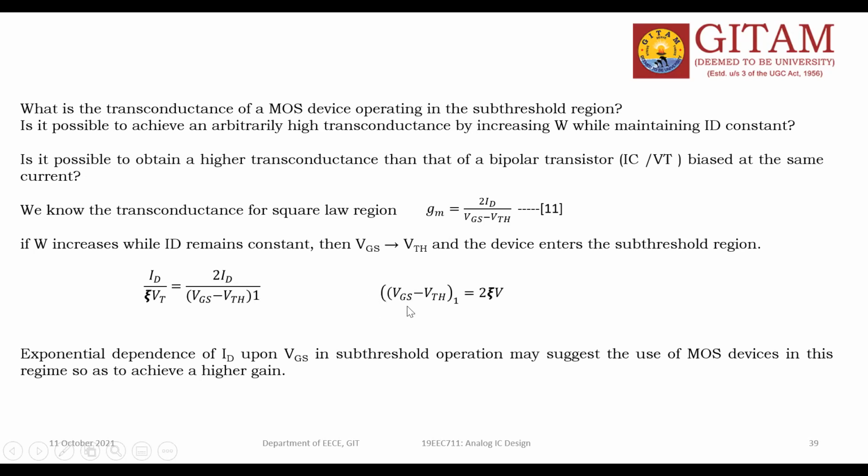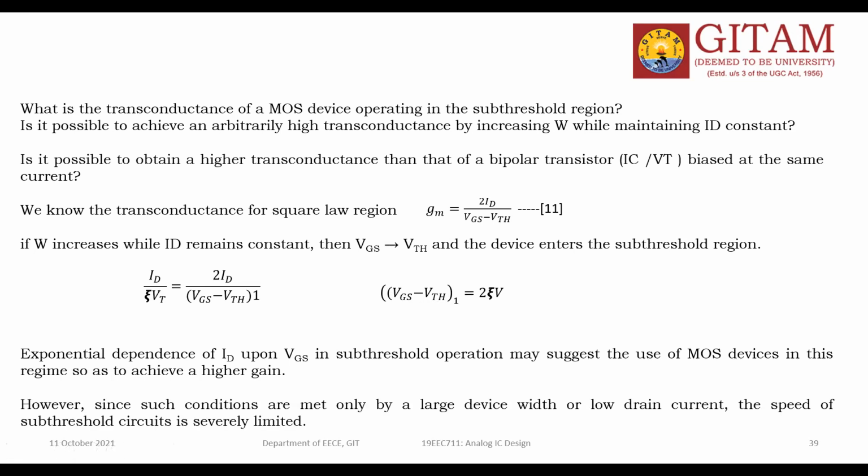But now VGS is less than this, maybe or equal. Suppose, as I already told you, VTH is 1. Now it's maybe 0.9. What is the difference? 0.9 minus 1 is minus 0.1. So now this value is less, so definitely your GM is high.